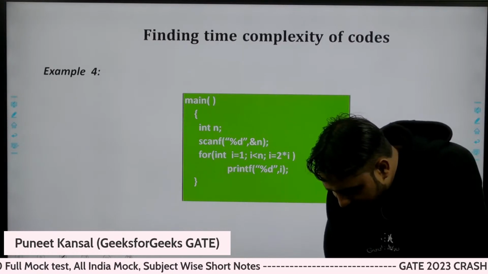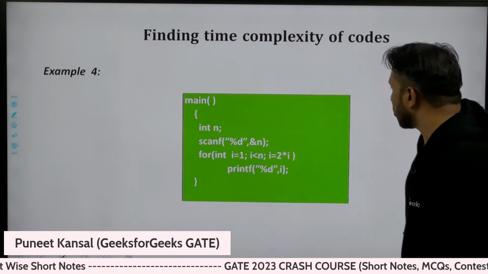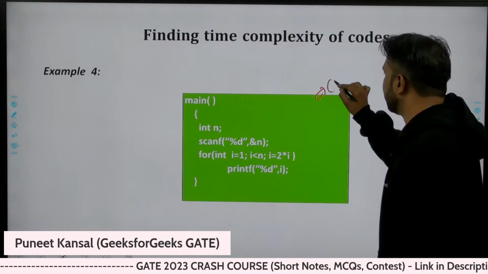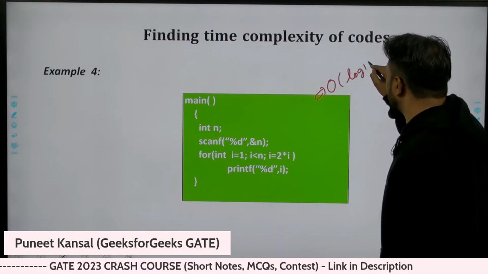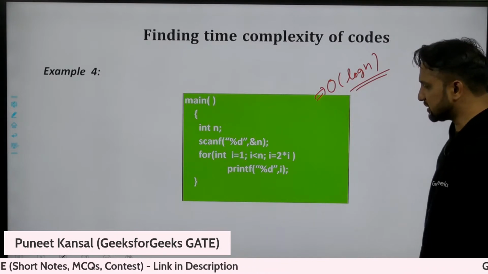So we got many answers, and Ravish, you are right. Actually, this algorithm will take order of log n time. This will take log n time to execute. How is this taking log n time?